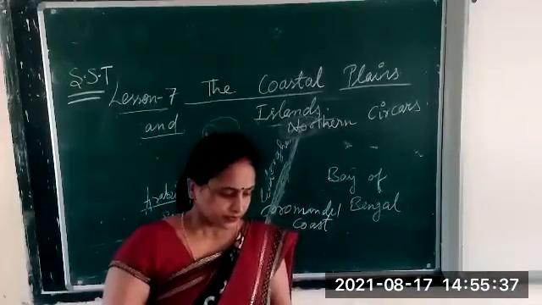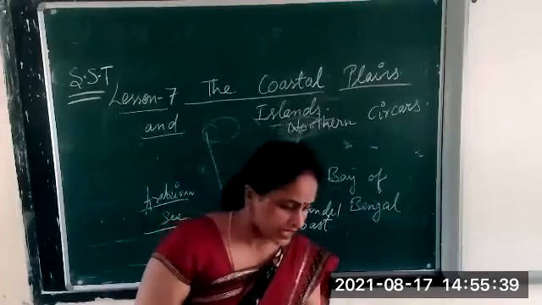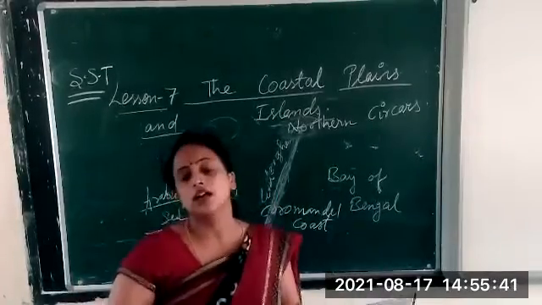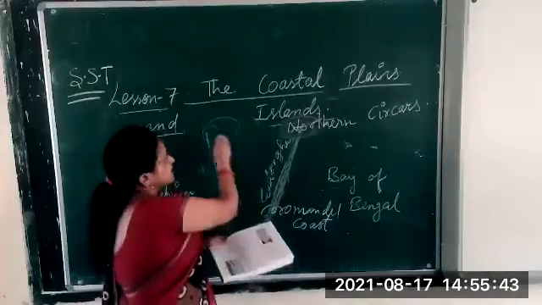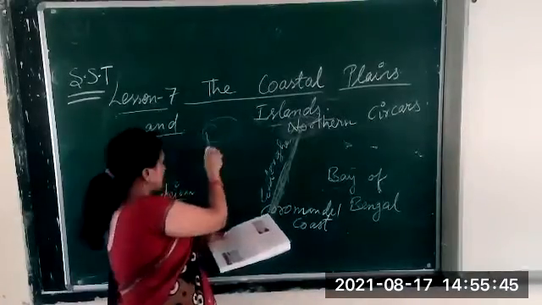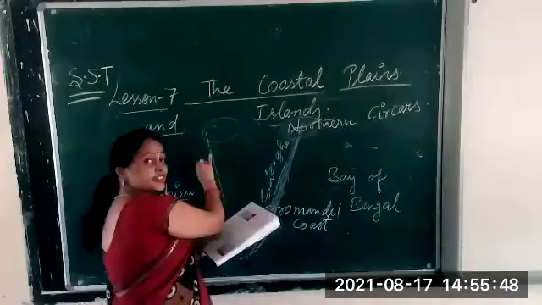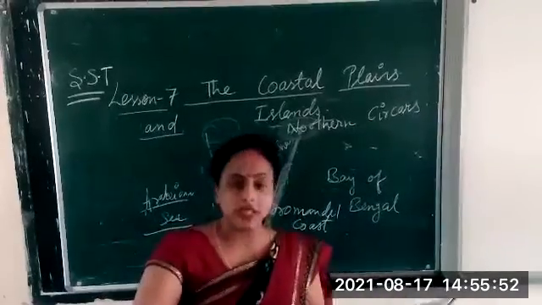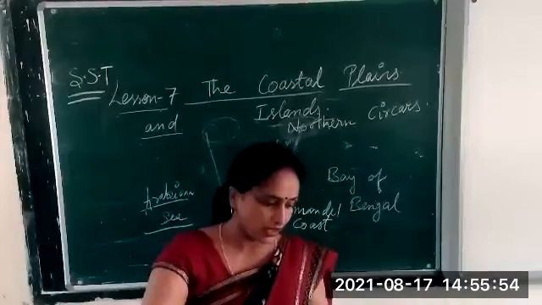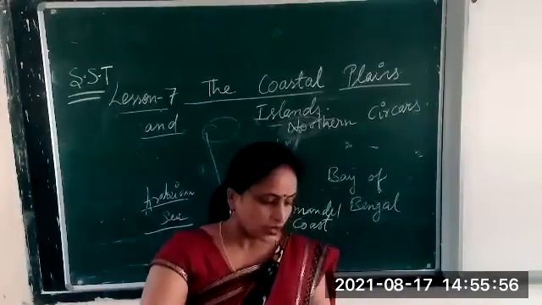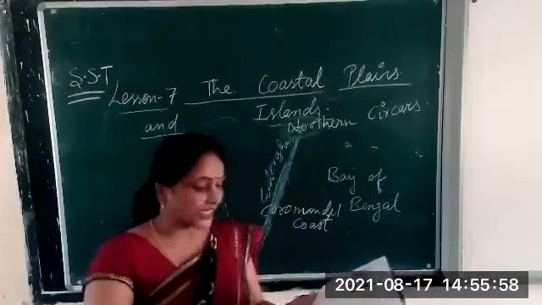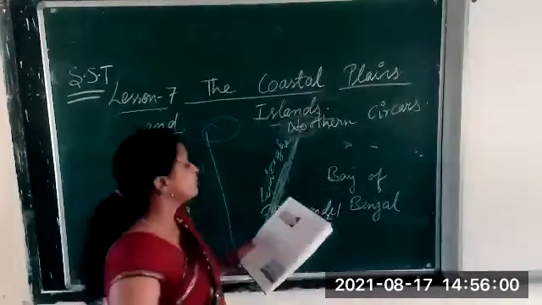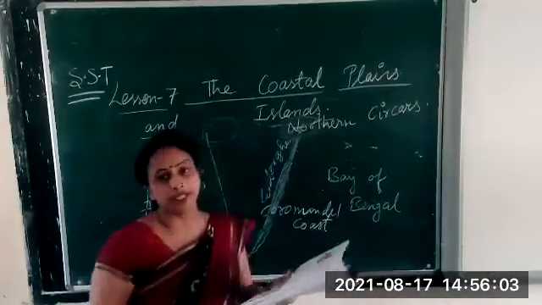Now, here the main rivers across the eastern coastal plains are. Already we have discussed the Narmada and Tapi. Which part? In the western coastal plains. Now in the eastern coastal plain, what rivers flow over there? Okay. Here, Mahanadi, Godavari, Krishna, Kaveri, we find in the eastern coastal plain.